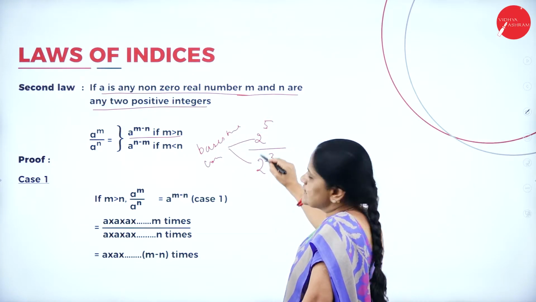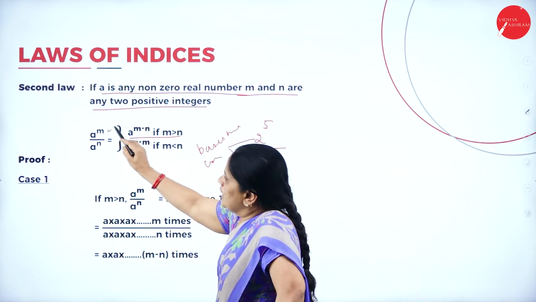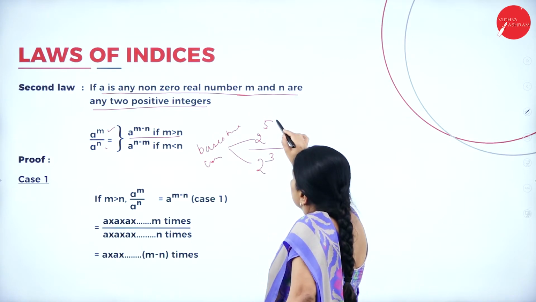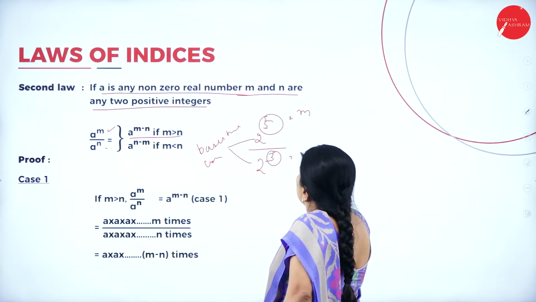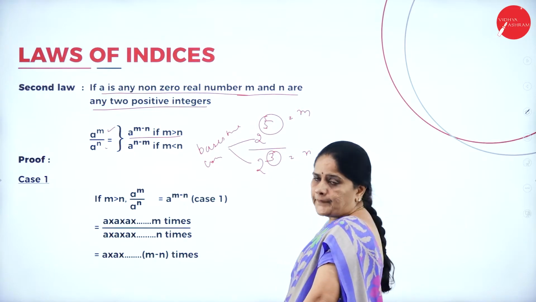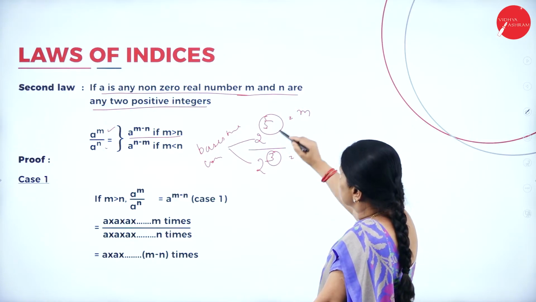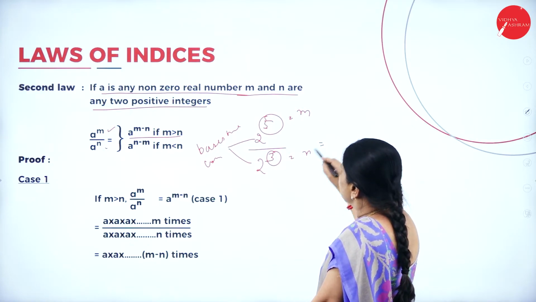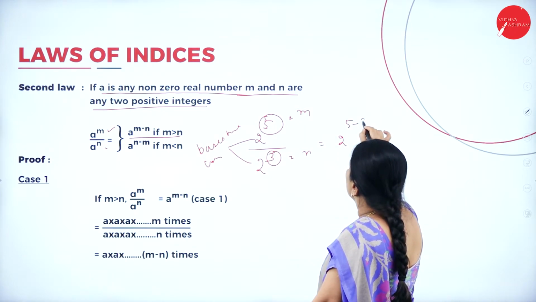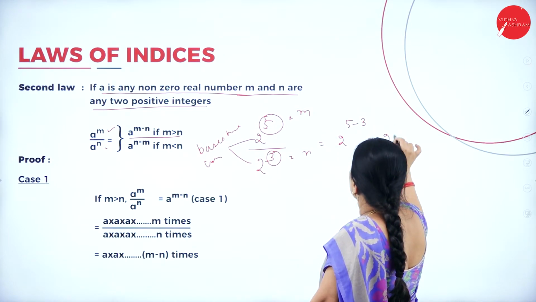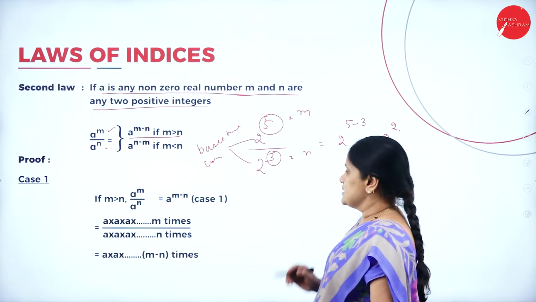So here both are same. Here also a and a are same, m and n. So here 5 represents m and 3 represents n. Okay. Now, which is greater here? 5 is greater. So what will I do? I will write 2 to the power of 5 minus 3. That is 2 to the power 2. So this is the answer.